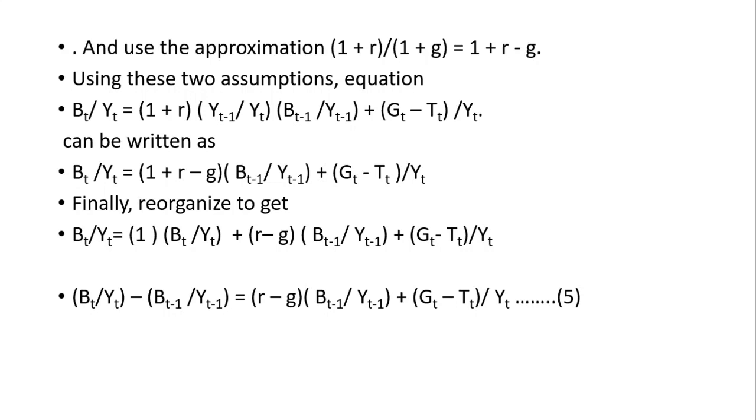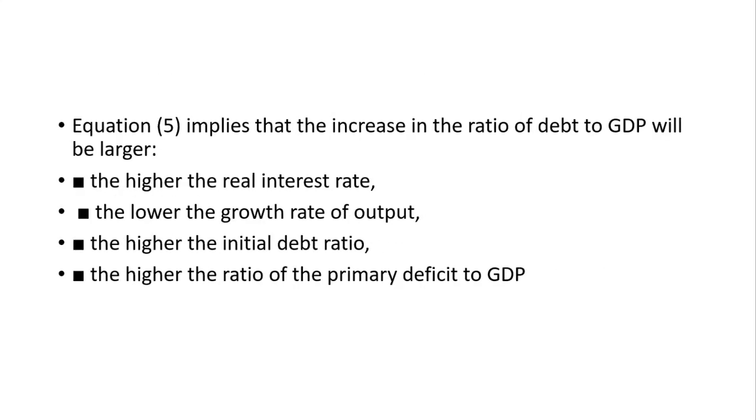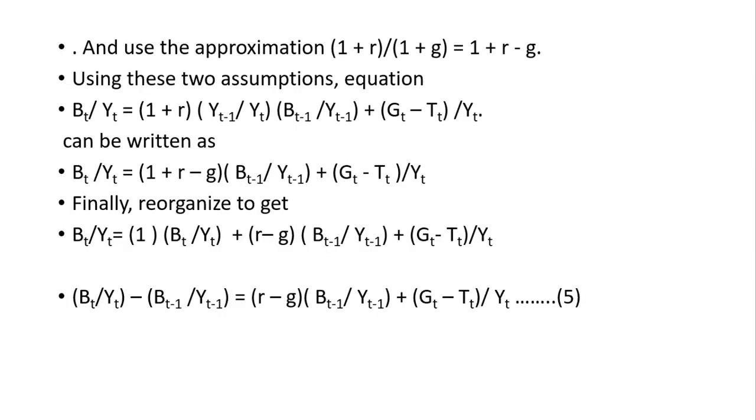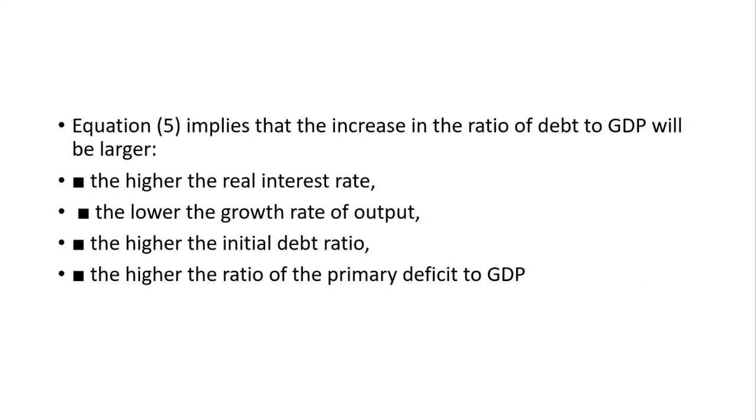Also, we look into the fourth term, that is G(t) minus T(t), the higher the ratio of the primary deficit to GDP. So when R is higher, when G is lower, when the initial debt ratio is higher, and when the primary deficit is higher, what happens? There will be an increase in the debt to GDP ratio.